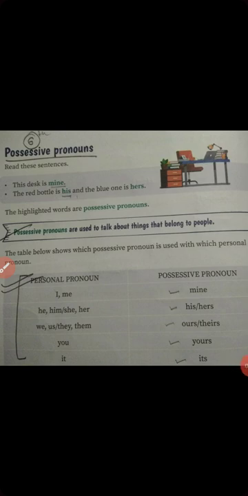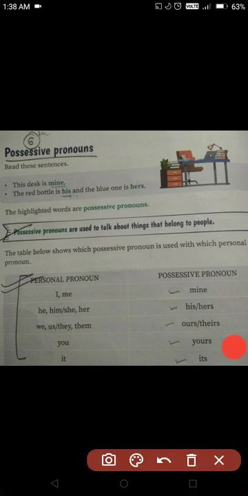Means these are the pronouns which show the possession, which show the ownership of the things. Alright, first example, this desk is mine, the red bottle is his, and the blue one is hers. Okay, this is clearly showing whose possession is there on which object or thing.